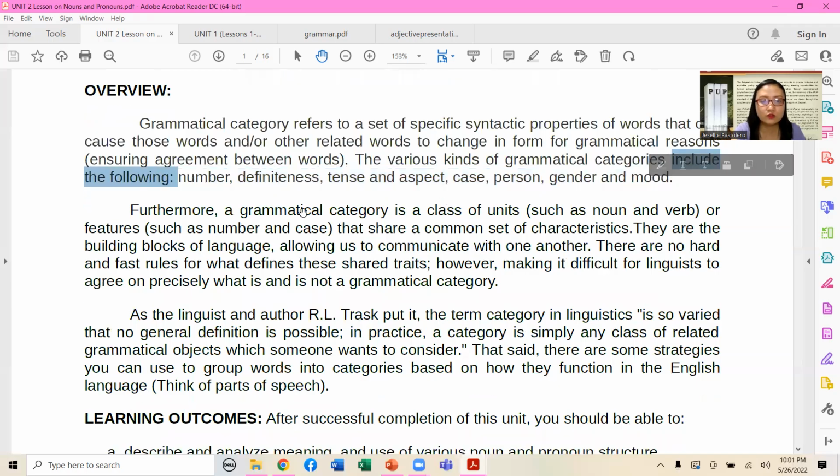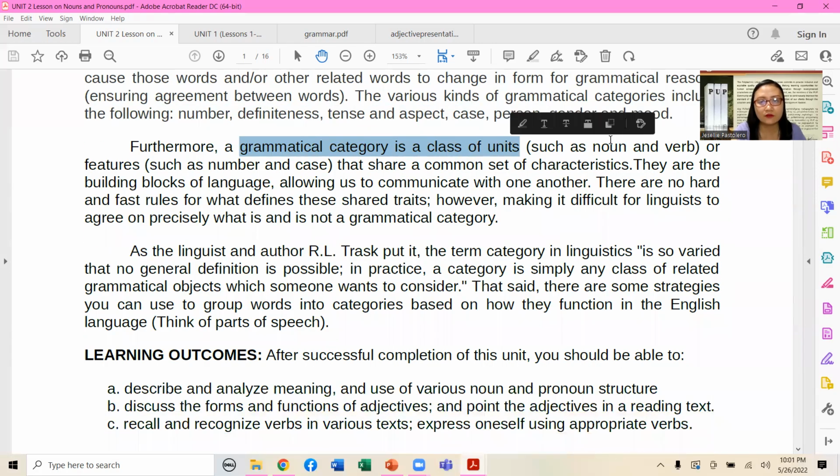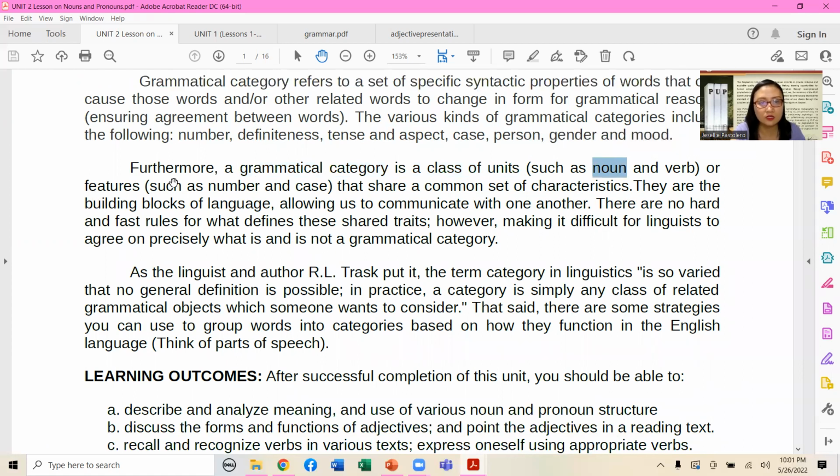When we talk about a grammatical category, it's a class of units which refers initially to the parts of speech such as the noun and the verb, which definitely have no cases on number and other features.